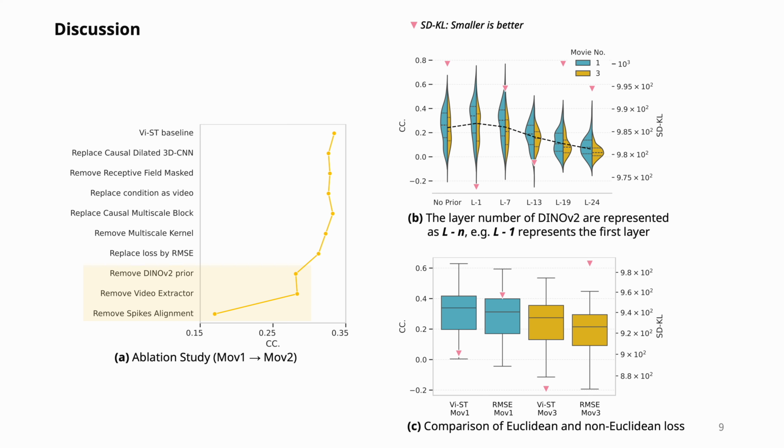Meanwhile, we compared the model performance with RMSE loss and VEST loss. In all experiments, we observed that the VEST loss outperforms RMSE. This indicates that considering temporal variations in the loss function is crucial for neural encoding tasks.